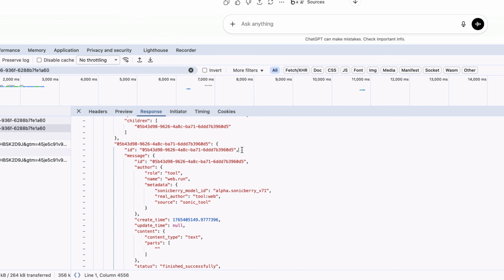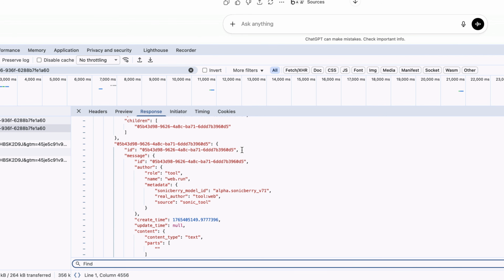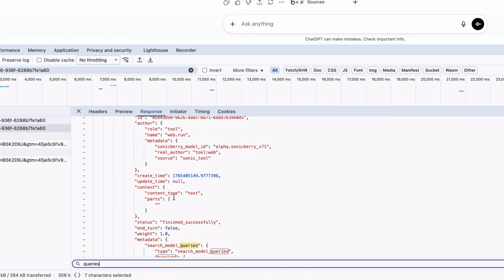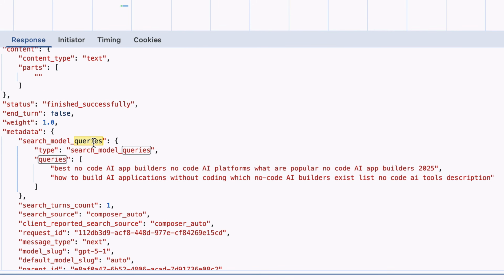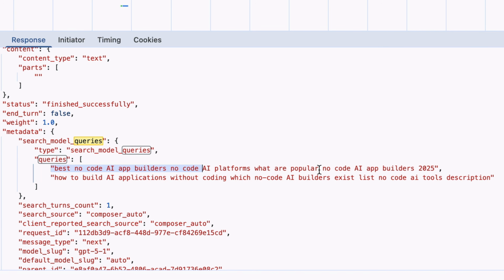We want to do Command F if you're on a Mac or Control F if you're on a Windows PC, and it's going to populate this find window. We want to just type in "queries." And as you can see, if we scroll down, we can see search models, query type, and query. This is what it's searching for to generate the answer.